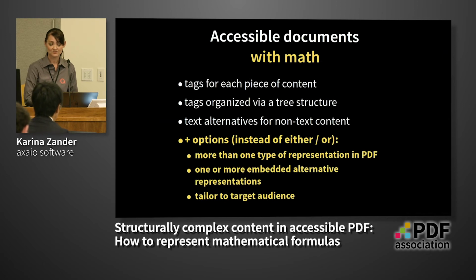You can embed one or more alternative representations, but the main question from our point of view is always who I want to serve. And if it's really necessary to start discussing if there is the one correct approach, wouldn't it be better to look at what our different target groups need?